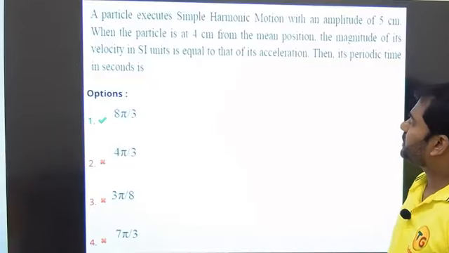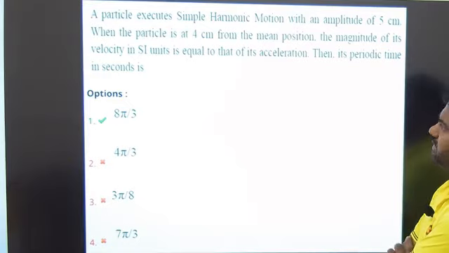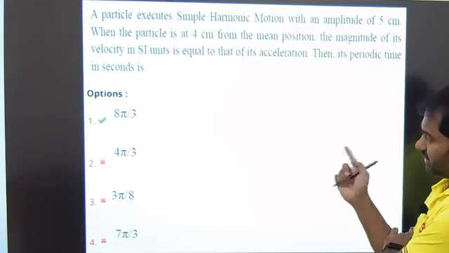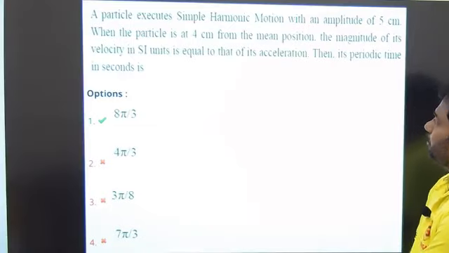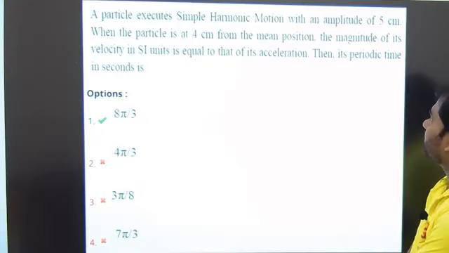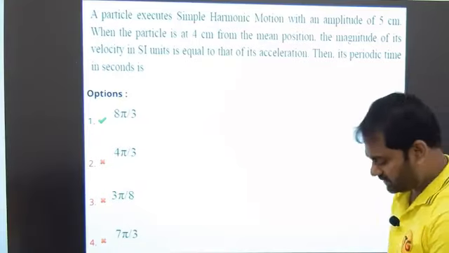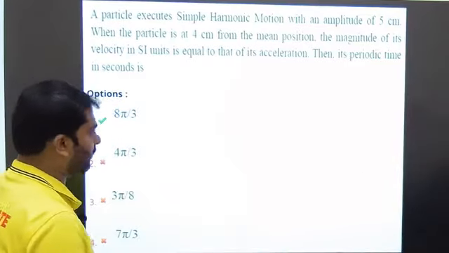A particle executes simple harmonic motion with an amplitude of 5 centimeters. When the particle is at 4 centimeters from the mean position, the magnitude of its velocity in SI units is equal to that of its acceleration. Then its periodic time in seconds is. Let us take the data given in the question and try to solve it.